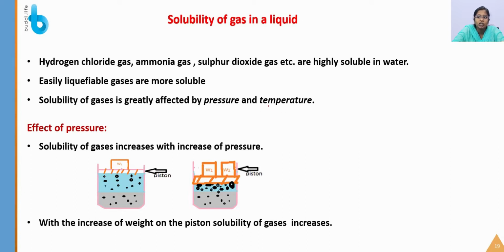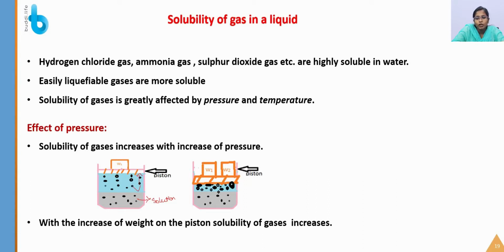Now we are going to see what will happen when the pressure and temperature of a gas or liquid change. First is the effect of pressure. We are going to apply pressure. Consider a beaker in which you are pouring some solution, and over that you are keeping a piston. The gap between the solution and the piston is where there will be a pressure.